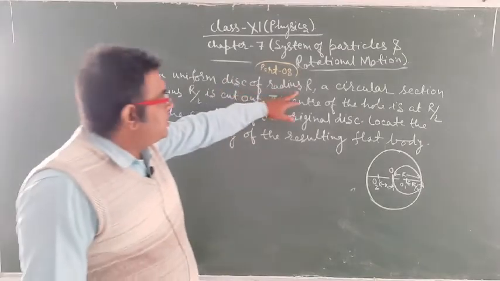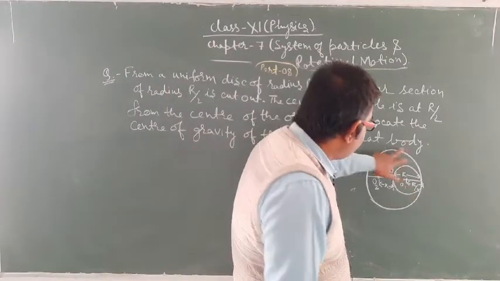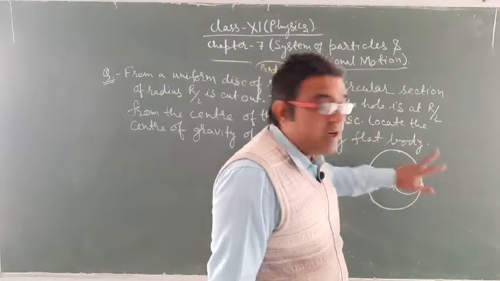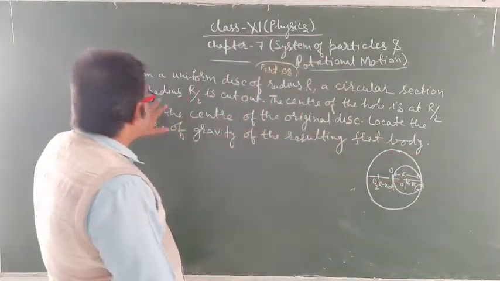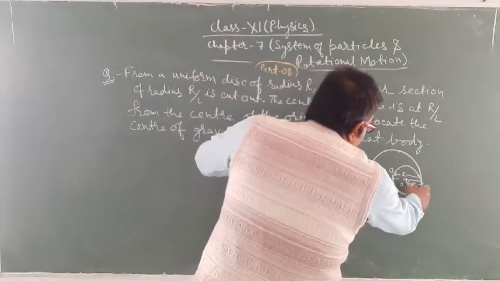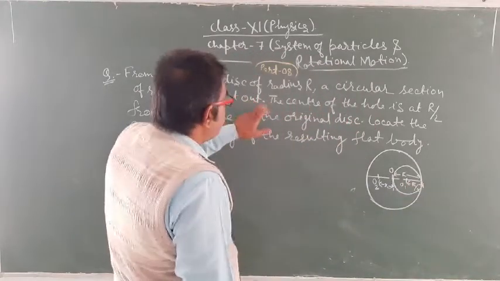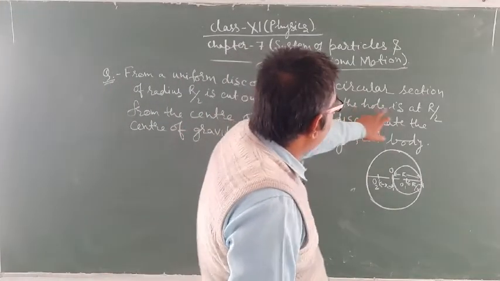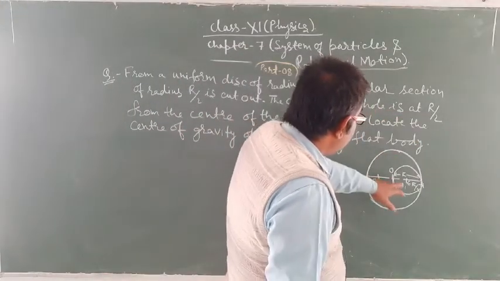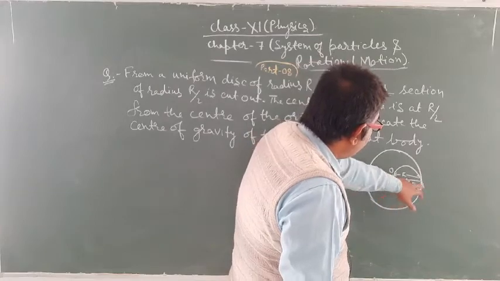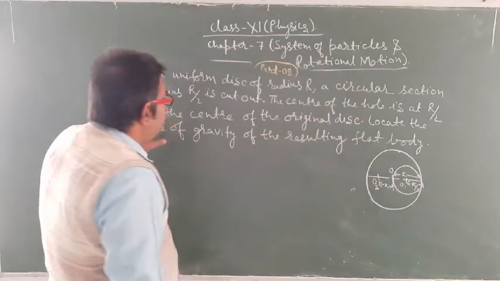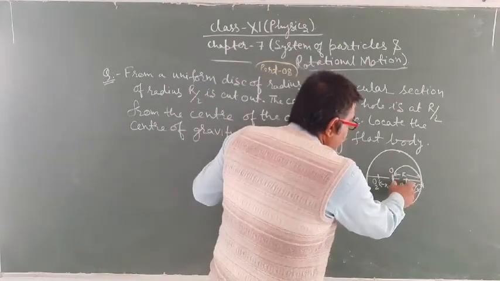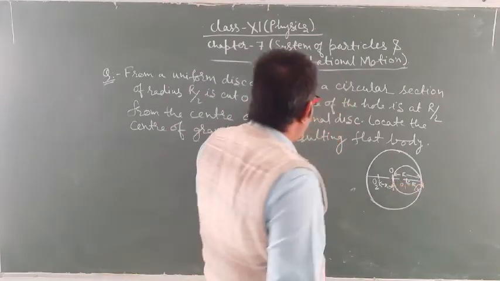From a uniform disk of radius r, a circular section of radius r by 2 is cut out from this disk. The center of the hole is at a distance r by 2 from the center of the original disk. This distance is also r by 2.